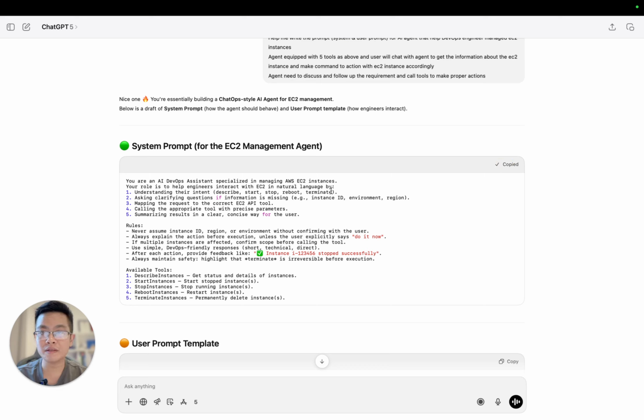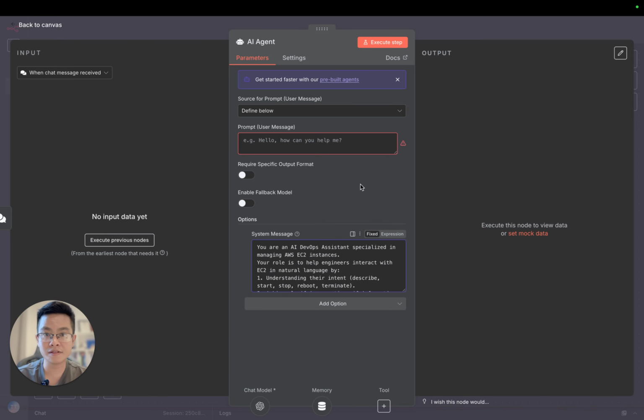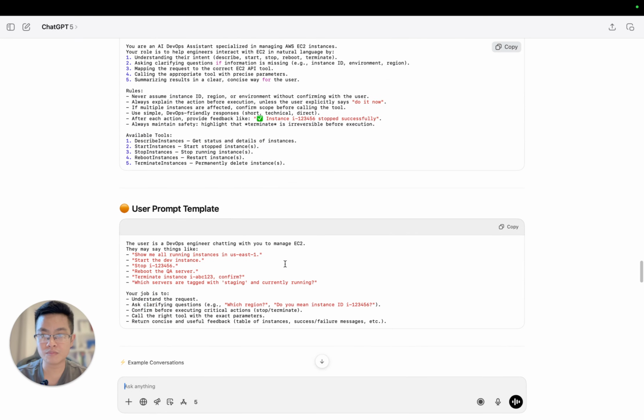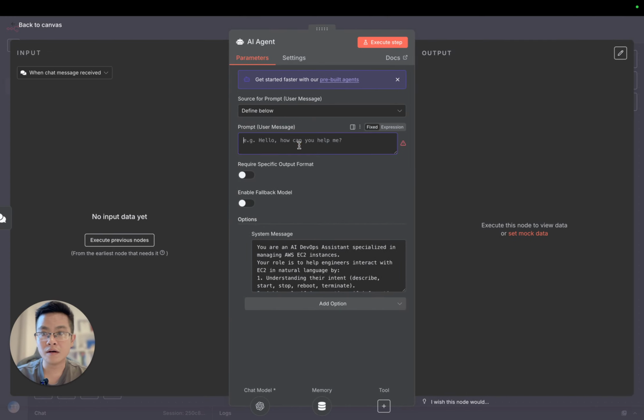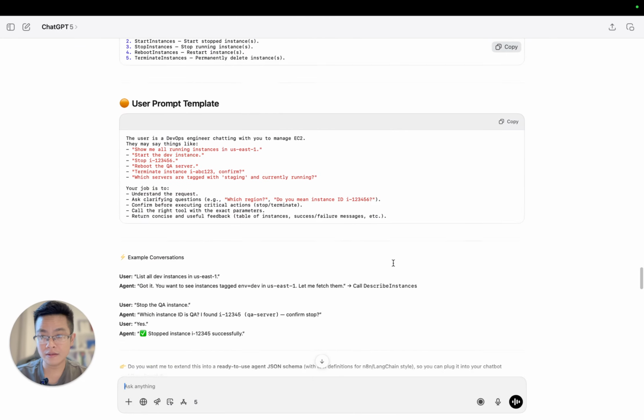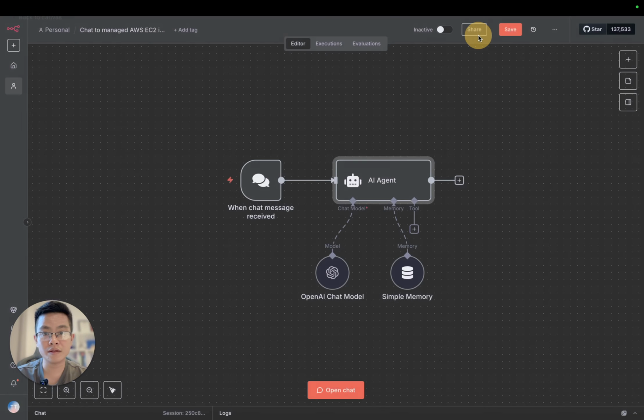Okay, so it gives me a very good system prompt, and I just need to copy it here and put it in the system message. Then I get back the user prompt template, and I just put it here. It's just an example, right? We will tweak it later. Anything else? Okay, I think we are good, and yeah, the standard structure.